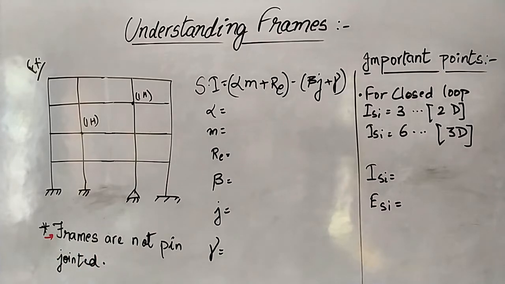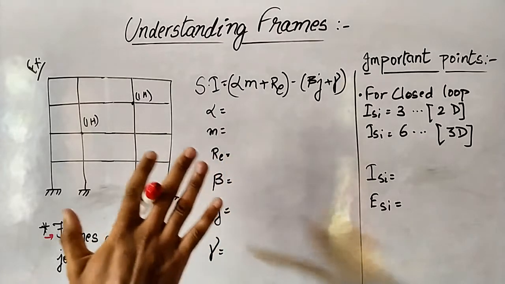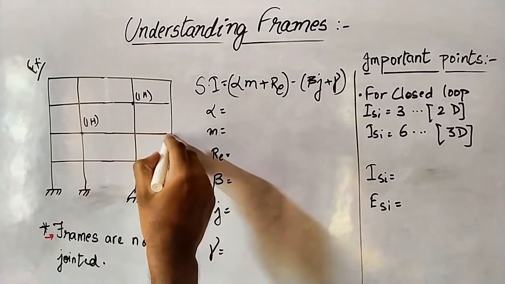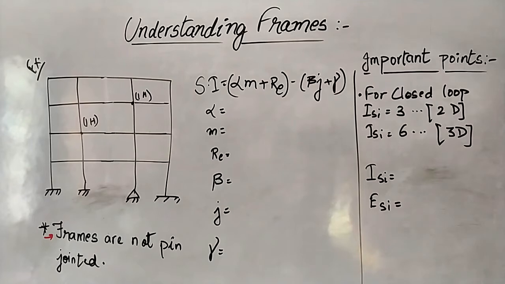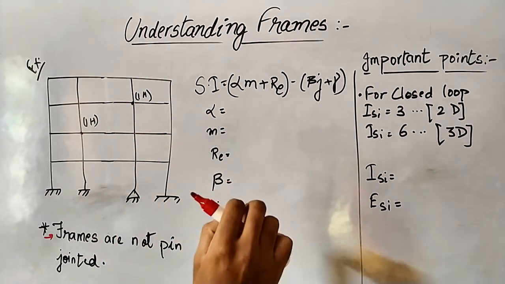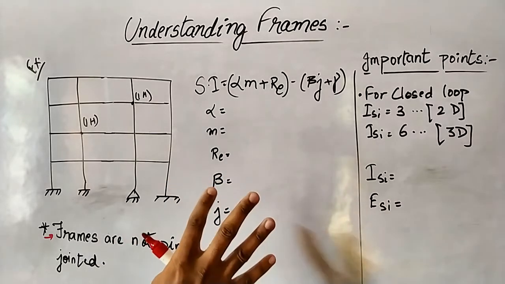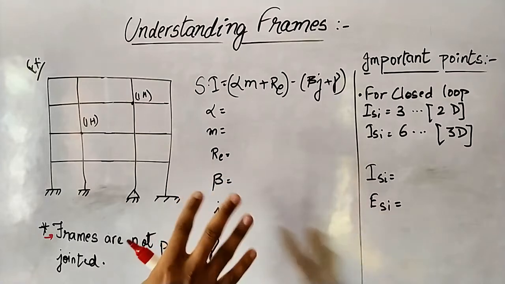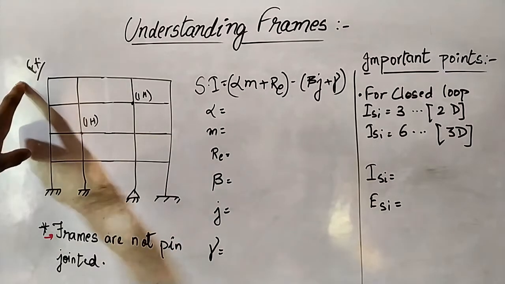Frames are not pin jointed means there will be resisting moment capacity in every joint. I am talking about this joint, so it can resist moment. It is not a truss. In a truss, only axial forces are responsible. In case of frames, it is not like that. Frames are not pin jointed. I will make you understand through this example.